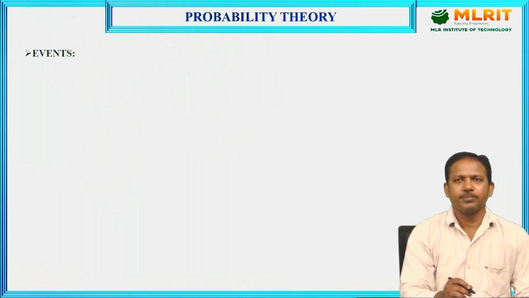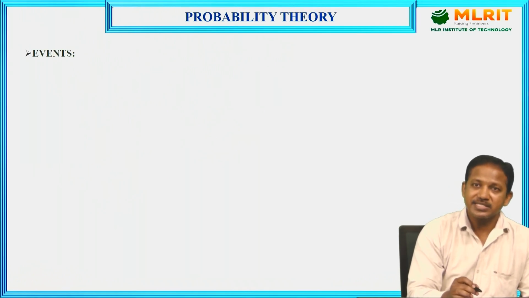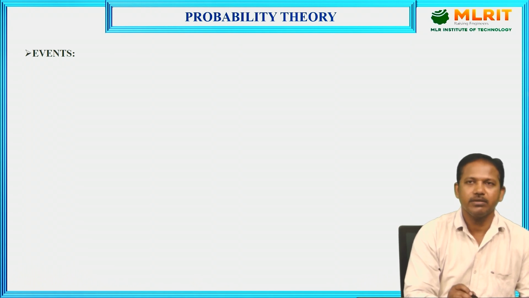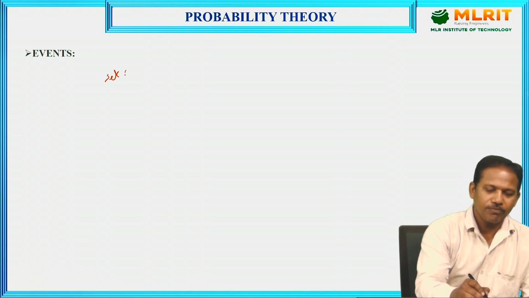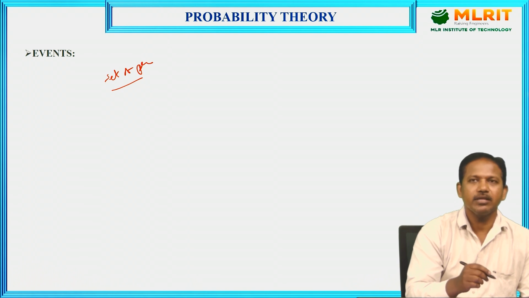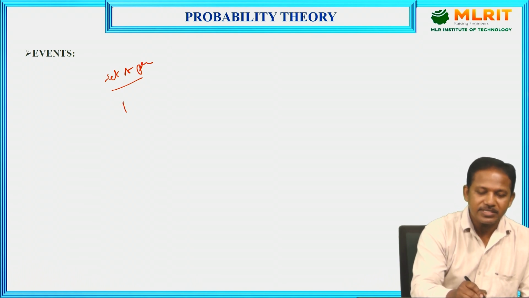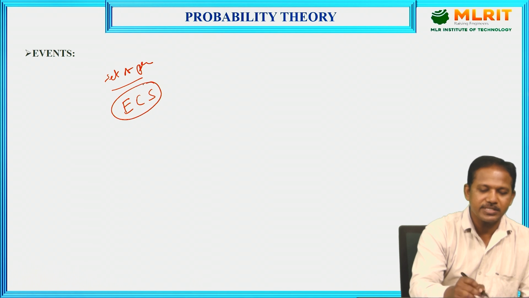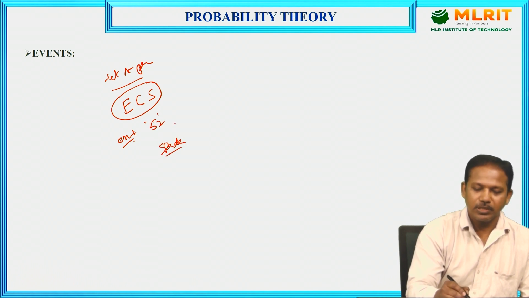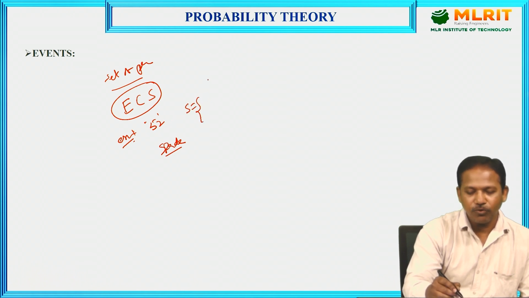So next, event. Event is defined as set of possible outcomes of the experiment is called event. Set of possible outcomes. See here, already we know sample space. Event also same, but here event is subset of sample space. Why? Because see one small example. Deck of 52 cards. I want to draw spade card. Here 52 card means generally we can write sample space will be written as I can write 4 varieties of